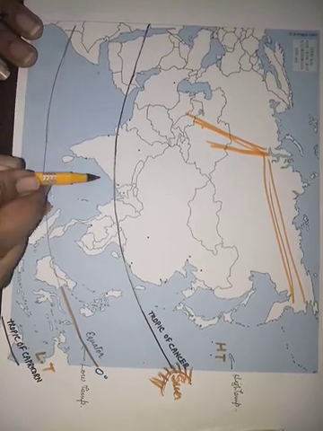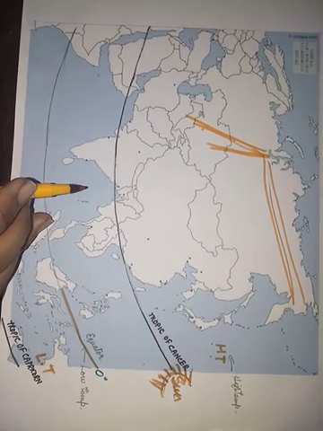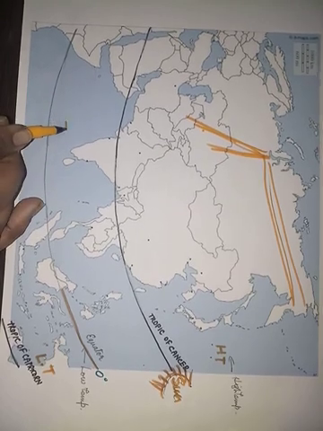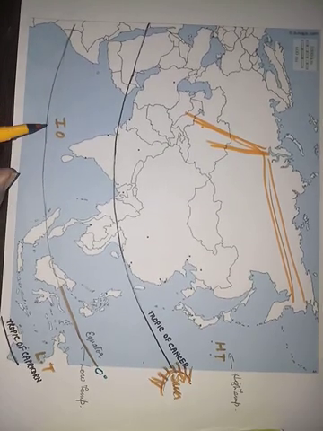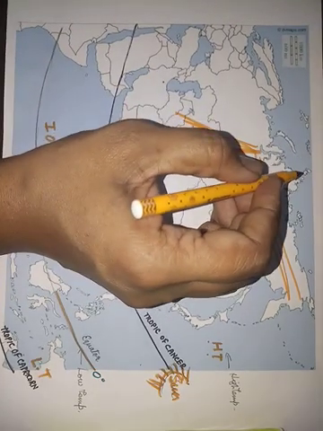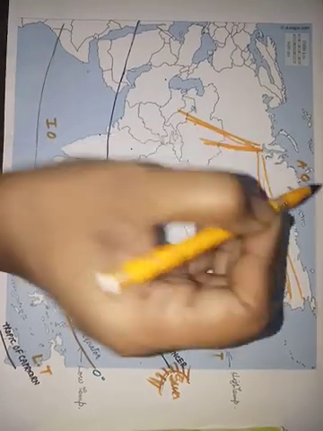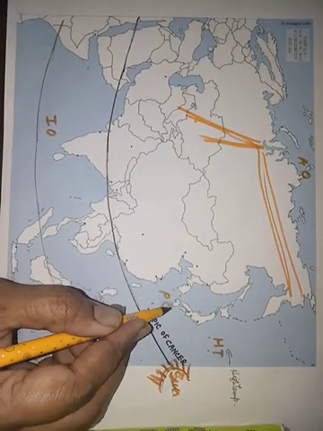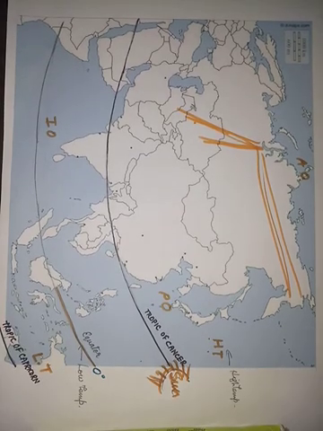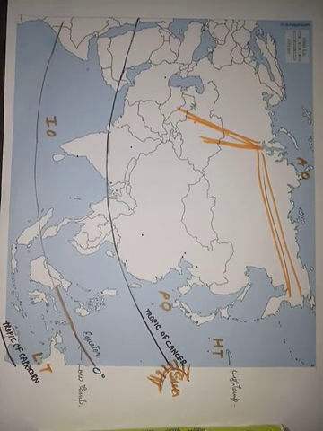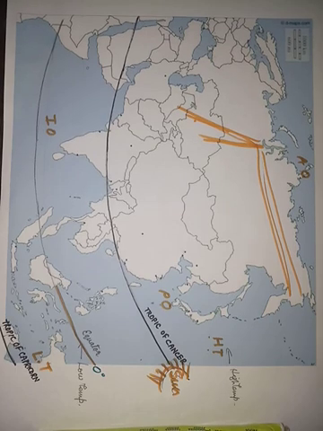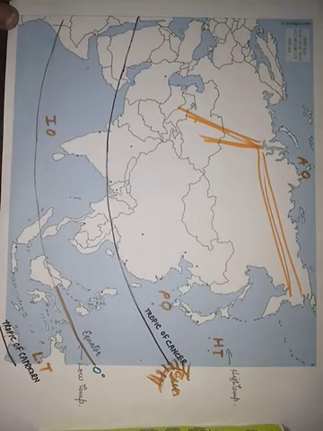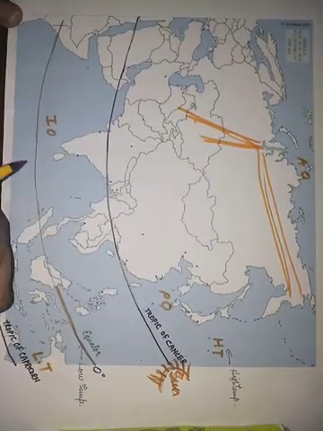Now here we will see which ocean we have already studied. Which ocean is found on the southern side? That is the Indian Ocean, right? And as we move towards the north, we will find the Arctic Ocean, and on the eastern side we will find the Pacific Ocean. Right. So the second factor tells us that as we move far from the sea, we are going to experience the continental type of climate.